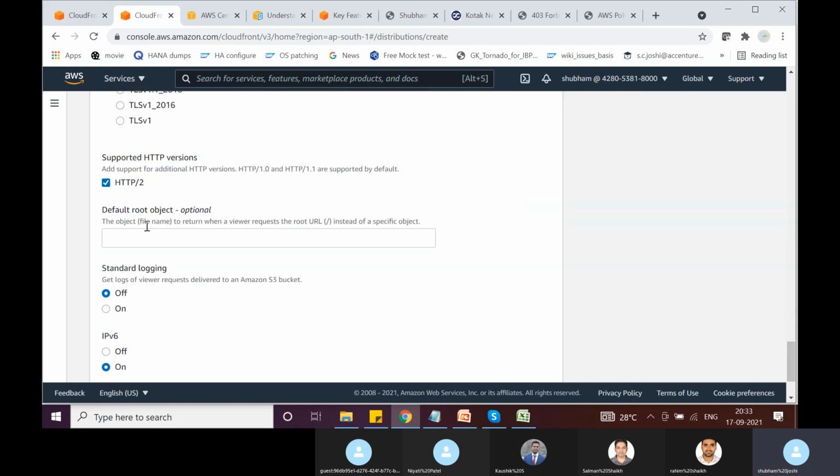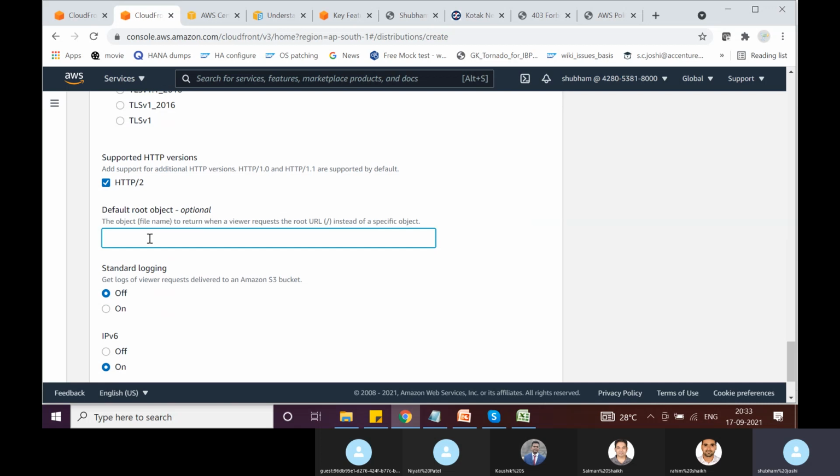And here also we have to put the default root object. It is similar to the index document in an S3 bucket. So when we enable static website hosting on an S3 bucket, it asks you to put an index document. So typically you put index.html. That implies that if you do not explicitly specify an object name at the end, it will serve you index.html.